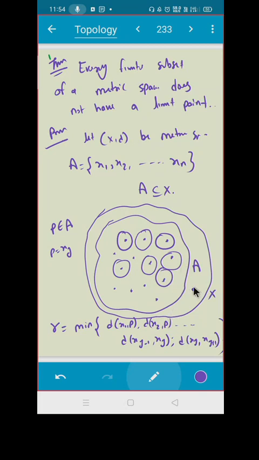What do you have to choose? You have to choose the radius which is the minimum of these distances, correct? And you can draw the open ball. You can choose an R so small that the open ball contains only the point of X and does not contain any point of the set A. So what is your final answer? This proves that the set A does not have any limit point. Every finite subset of a metric space does not have a limit point. So we are done actually.